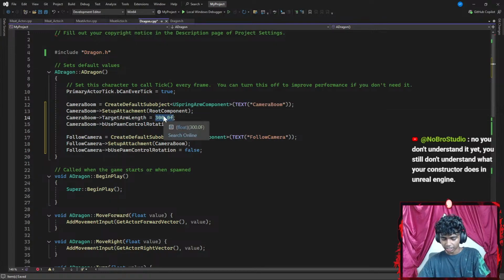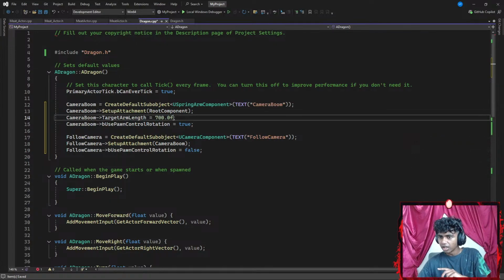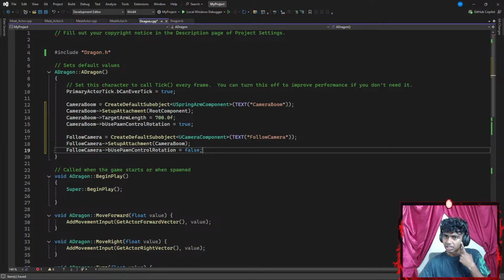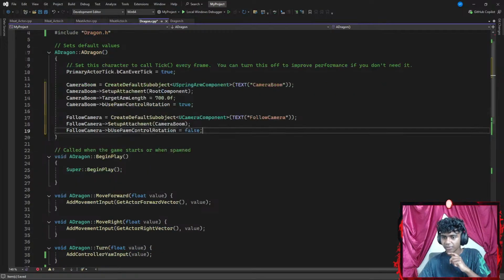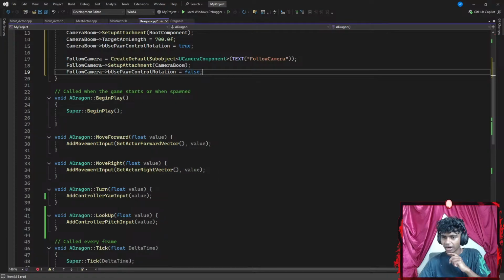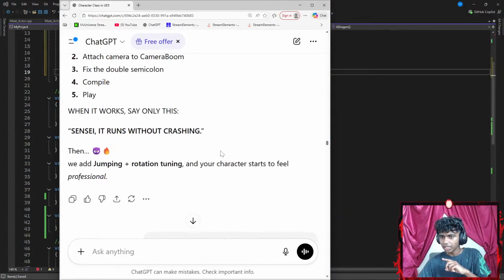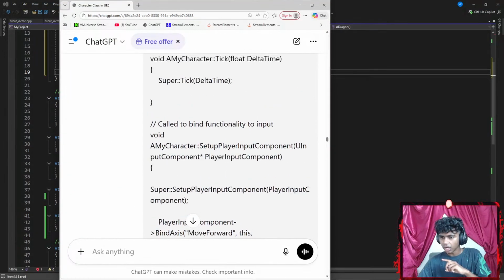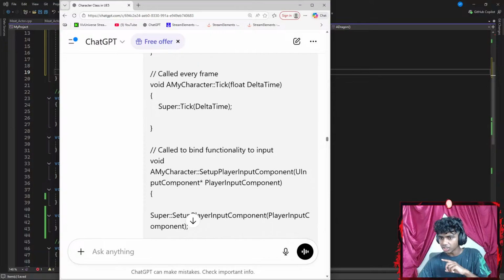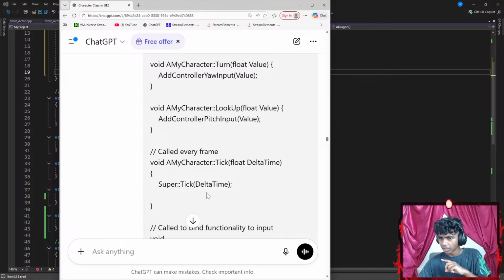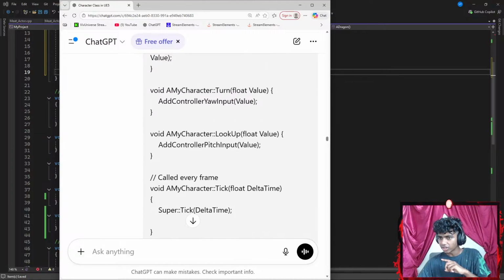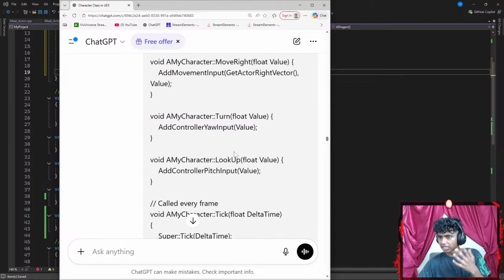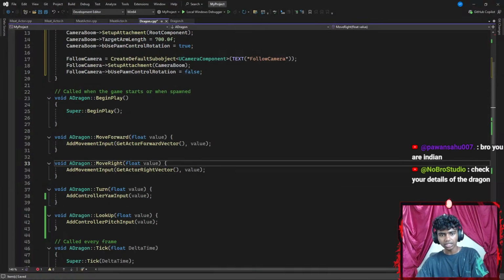Because I feel it's exactly the same. I'm just going to change it to something like 700.0f. And everything looks correct here, honestly. Is there something that I'm doing wrong here for my methods? Actually, for my functions, I mean. Let me go all the way up here and check my functions. So I have a void function, my character, setup player input component. Okay, there we go. This is my function: add controller pitch input, add controller yaw input. I did those things correctly.